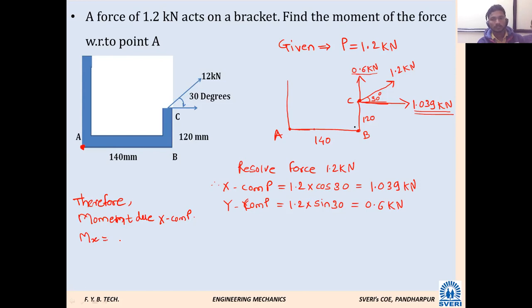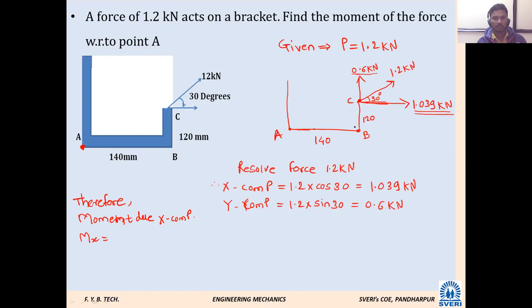Who will tell? What will be the formula? Will it be positive or negative? Positive. Yes sir.